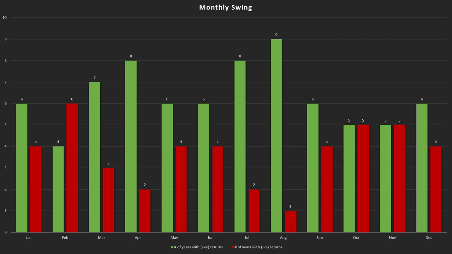Let's see the final graph, which is the monthly swing graph. We can see that January gave positive returns 6 times and negative 4 times in the last 10 years. February 4 positive, March 7 positive, April 8 positive, May 6 positive, June 6 positive, July 8 positive, August 9 positive out of 10, very good. September 6 positive, October and November 5 positive each, and December 6 positive.